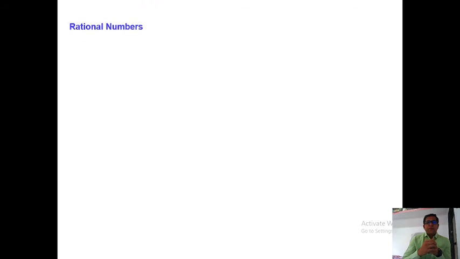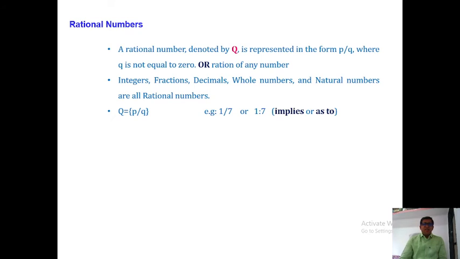Next, rational number. What is a rational number? A rational number is denoted by Q, and it represents a form of p as to q, or you can simply say p divided by q, where q is not equal to 0. We already saw in our magical 0 divided by 0.